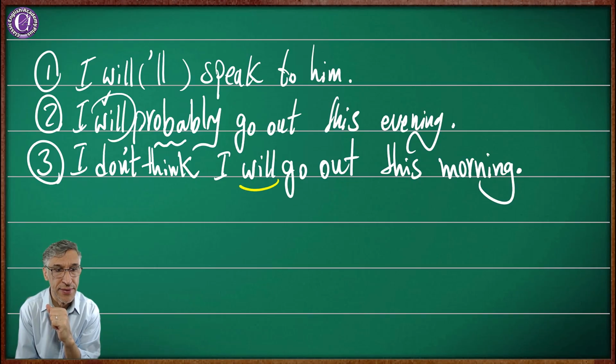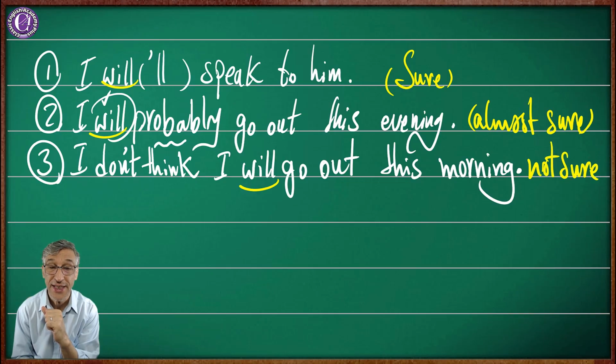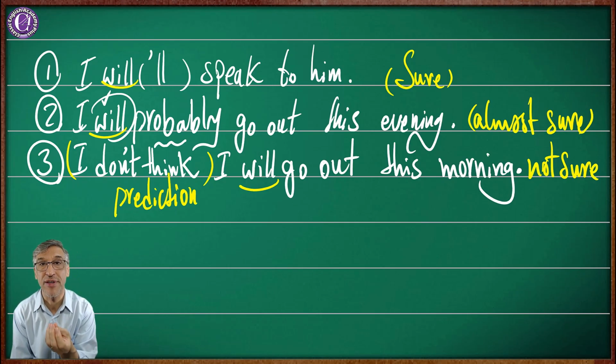So we have some phrases with will. Look at it. This is will, will, will. This is very sure. This is almost sure. This is not sure. Look at this one. Because we have the negative forms of prediction. Yes, I'm talking about a prediction, a form of a prediction.